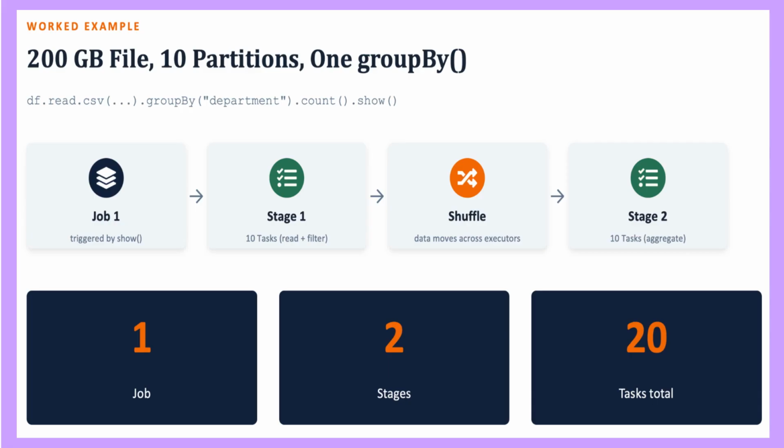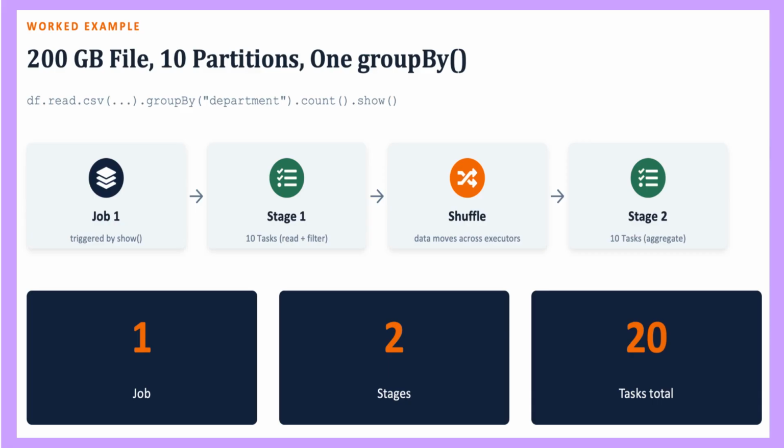Why this slide matters. It's the payoff of the whole series, showing how the 3 concepts compose in a realistic scenario. One action equals one job. One shuffle equals 2 stages. 10 partitions per stage equals 10 tasks per stage, so 20 tasks total. This is exactly the kind of breakdown you'd see if you open the Spark UI for this job.